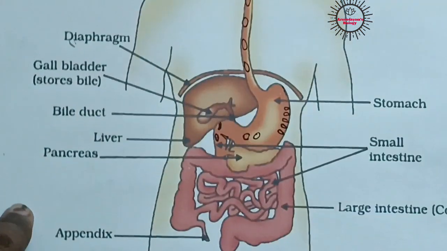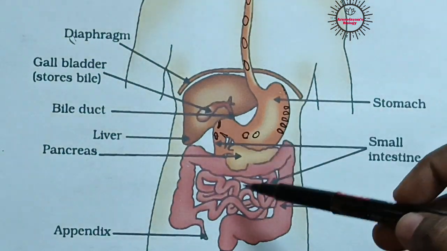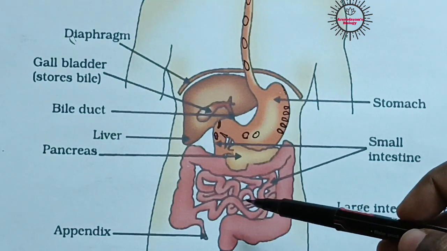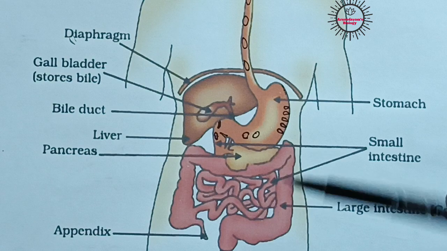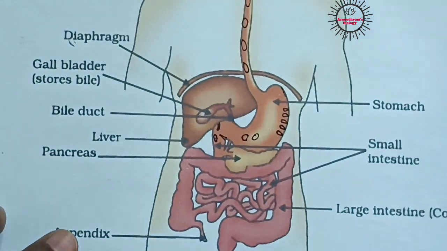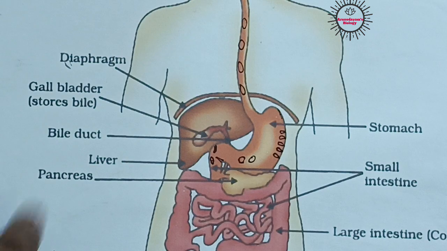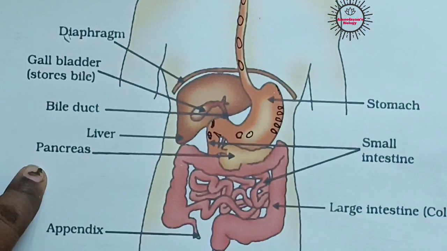Next, we have to learn how digestion takes place in the small intestine of our digestive tract. Then after, what happens in the large intestine we also have to learn. So we are going to learn it in our next video. That is about digestion in the mouth, esophagus and stomach.